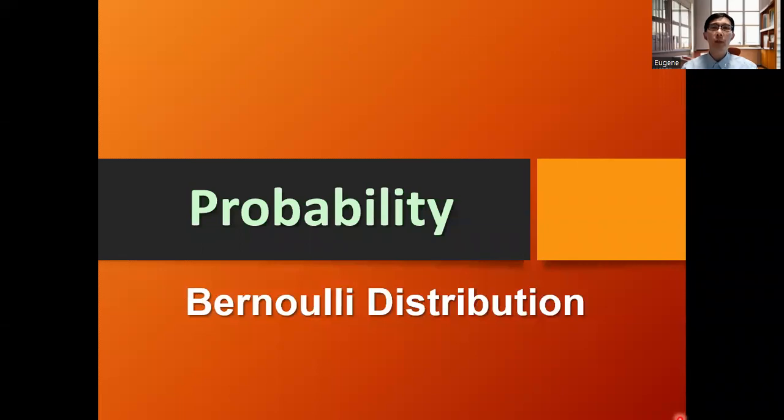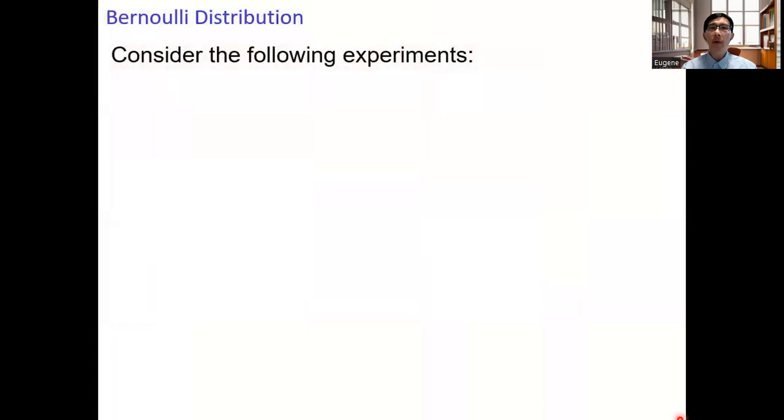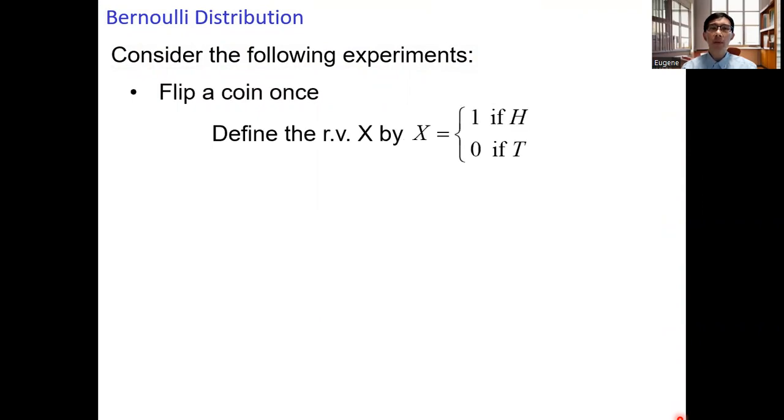Hello everyone. In this video, we talk about Bernoulli distribution. Consider the following experiments. Suppose we flip a coin once. We define the random variable x by assigning a value 1 for x if the flip turned up head. Otherwise, assign a value of 0 for x.